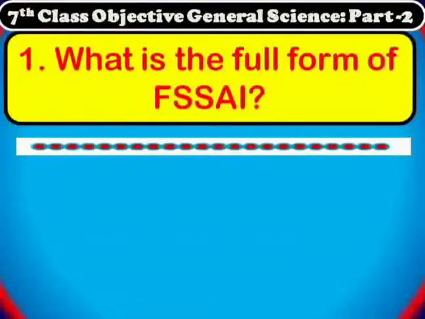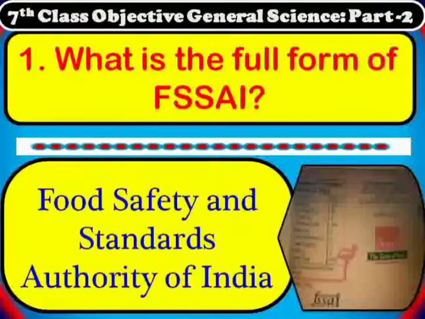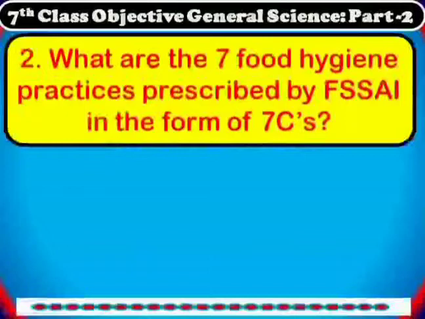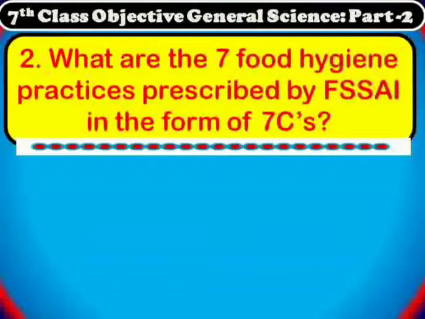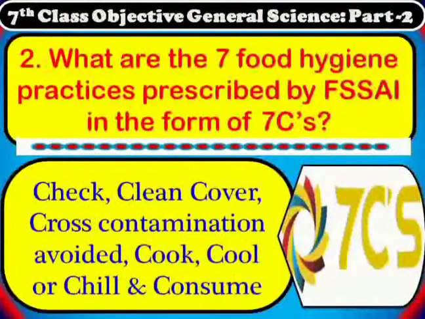What is the full form of FSSAI? Food Safety and Standards Authority of India. What are the 7 food hygiene practices prescribed by FSSAI in the form of 7 C's? Check, clean, cover, cross contamination avoided, cook, cool or chill, and consume are the 7 food hygiene practices prescribed by Food Safety and Standards Authority of India.